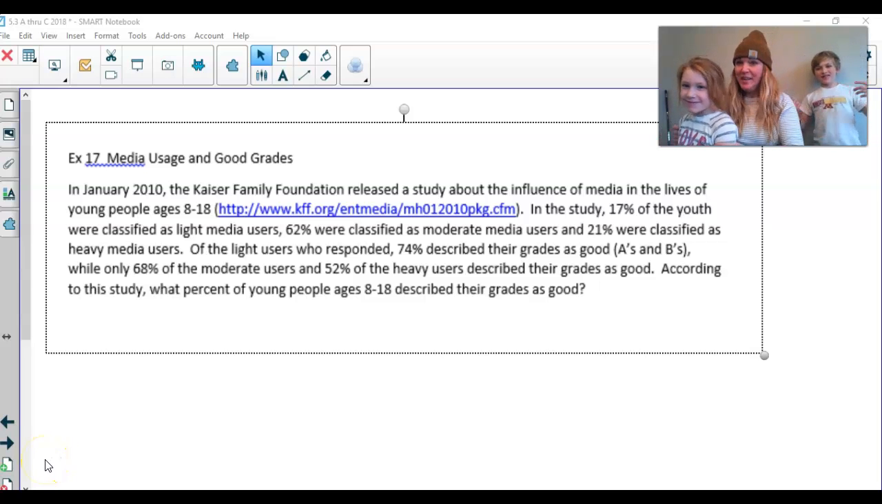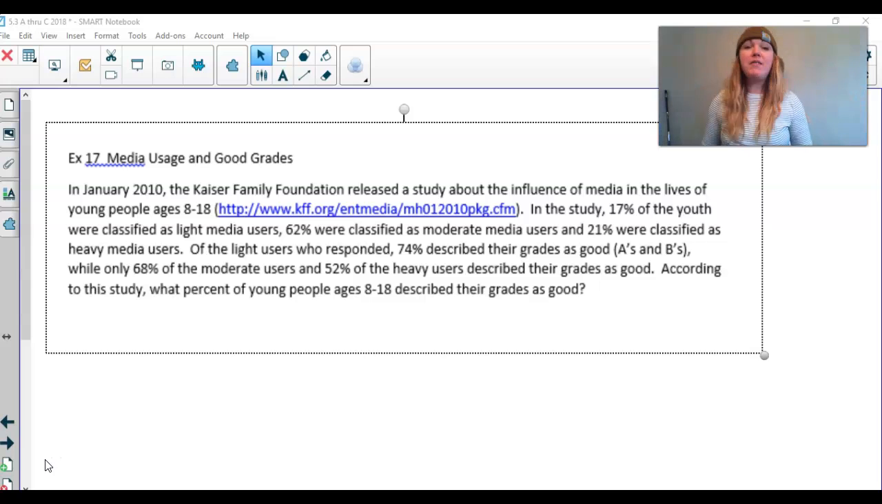Today we're going to learn about tree diagrams. All right, so we have example 17 here. Let's get started. Media usage and good grades.